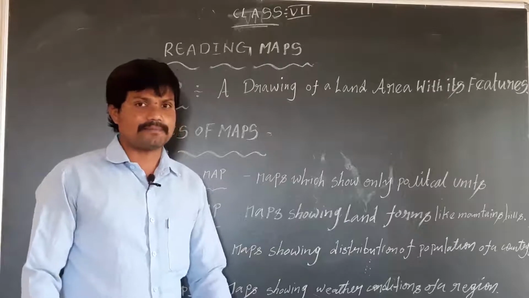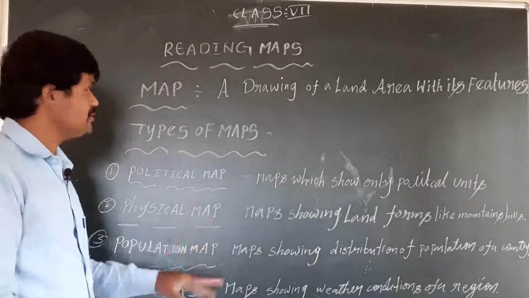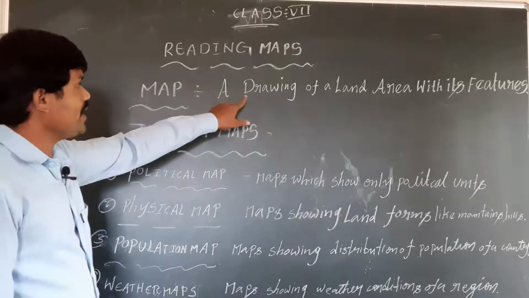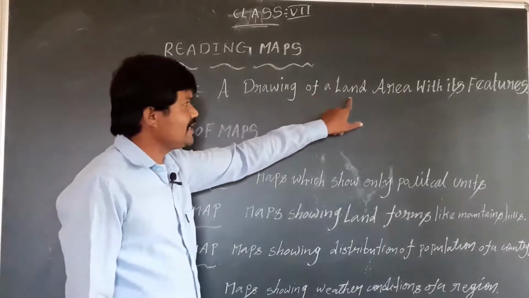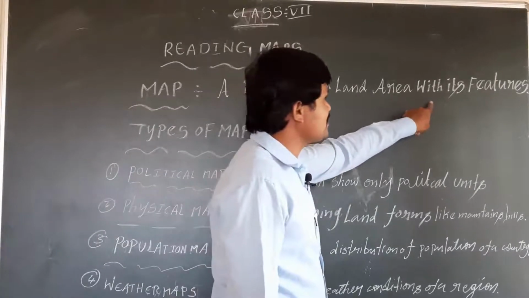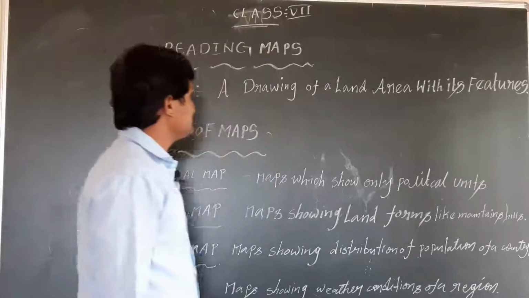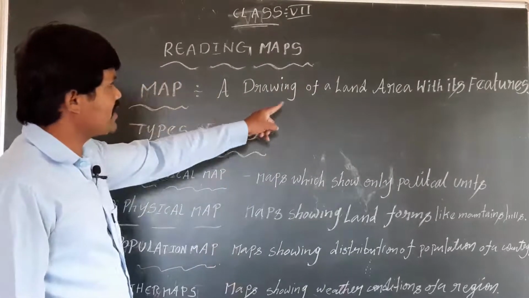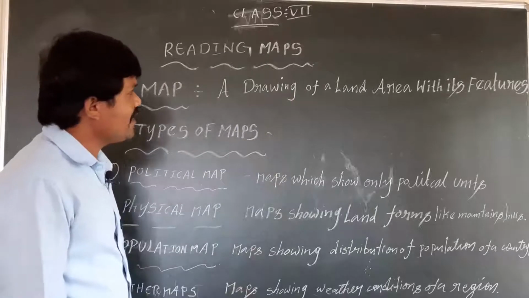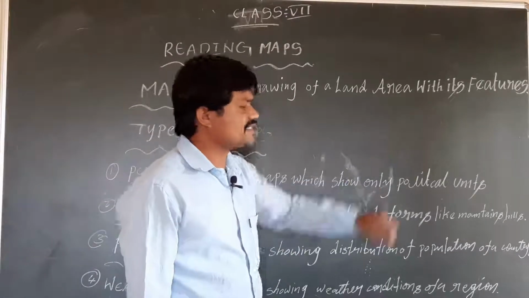What is a map? Look at the board. A drawing of a land area with its features.